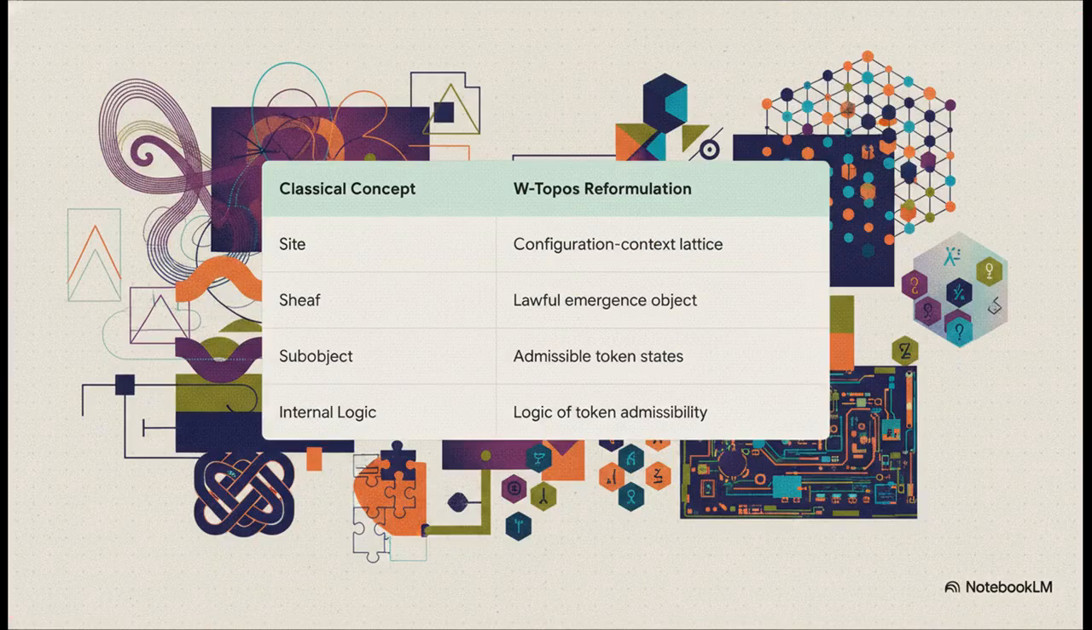And this slide, I think, really illustrates the sheer scope of this project. This is a full-blown dictionary, translating the abstract language of math into the physical language of computation. An abstract site becomes a concrete configuration context lattice. A sheaf becomes a lawful emergence object. Even the system's internal logic gets a new name, the logic of token admissibility. Every single abstract concept is getting a physical, computational counterpart.